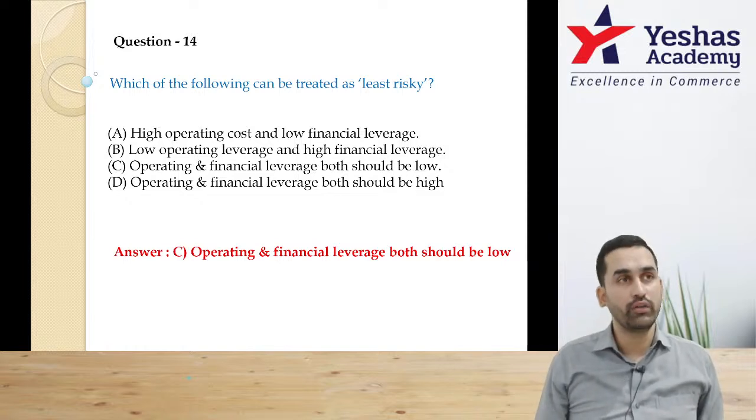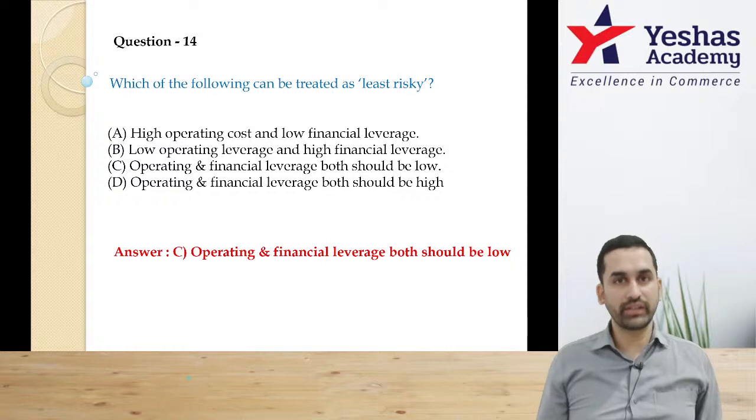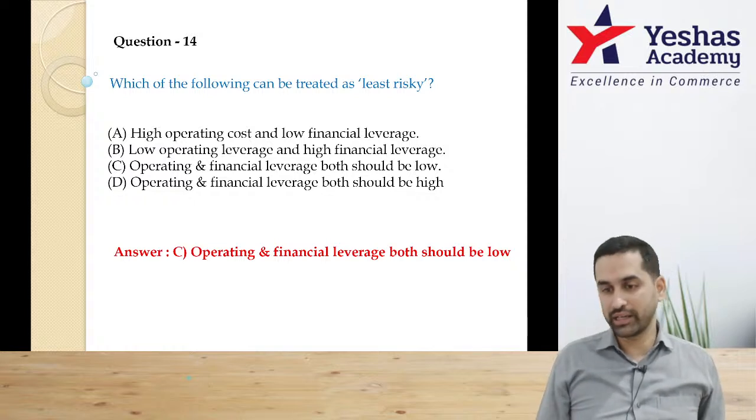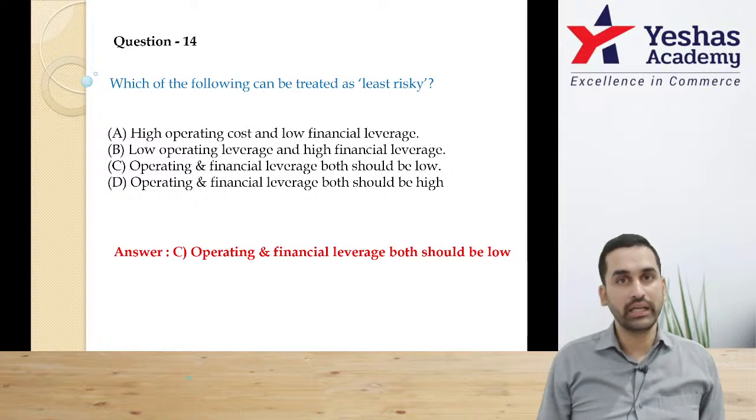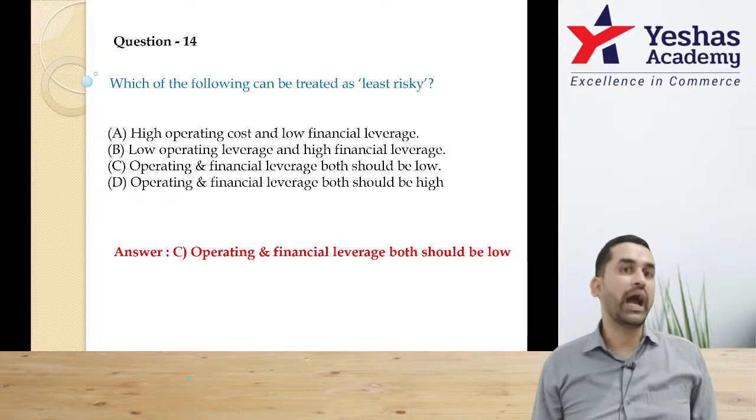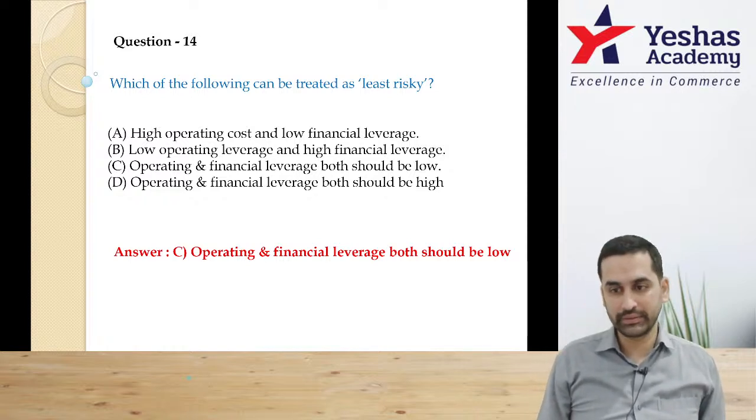Sir, what if there is a 100% lockdown? What happens to his income statement? Sales zero, variable cost will also be zero. Anyway, fixed cost is not there. Anyway, he has not taken debt. Everything will be 0, 0, 0, 0, 0. That means he is the safest guy. That's why the question says least risky is when you have low fixed cost and low interest.